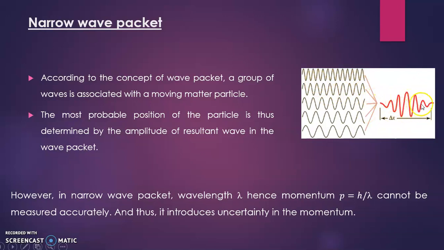So when we are not getting an accurate wavelength, the momentum, which depends on the wavelength by the formula p is equal to h upon lambda, shows uncertainty. So from these previous two examples, it is clear that one parameter we get clearly or accurately, but the other parameter we do not get simultaneously at that moment.